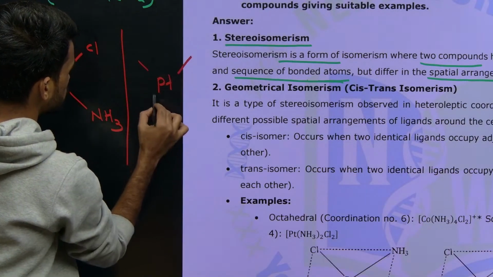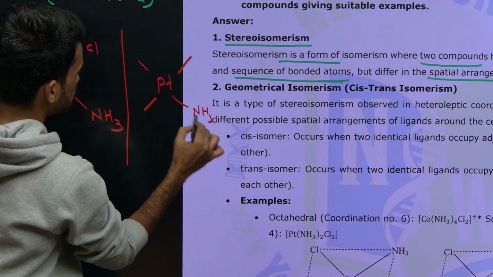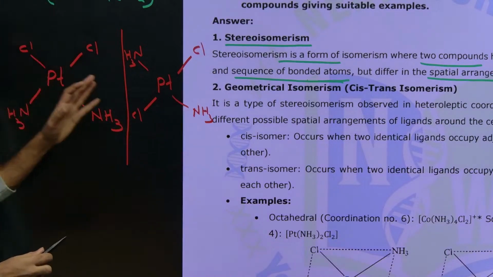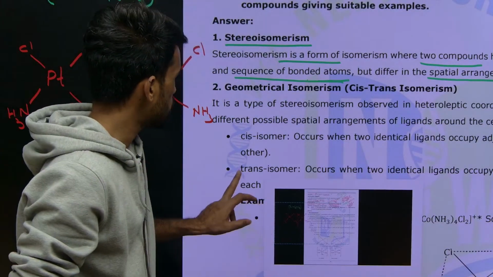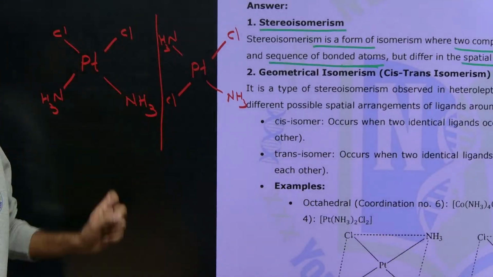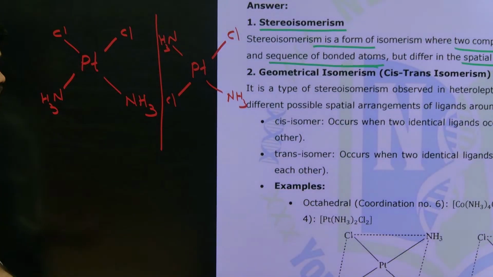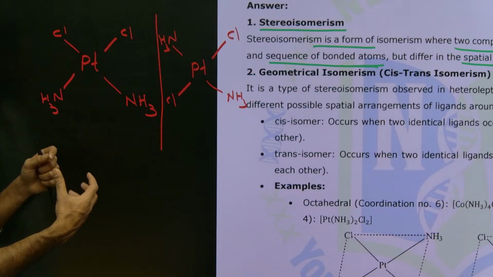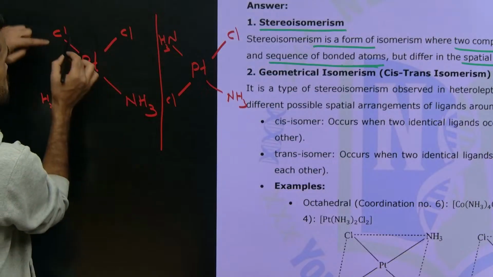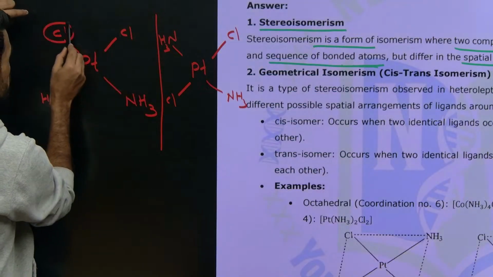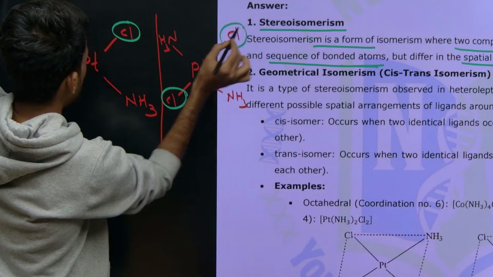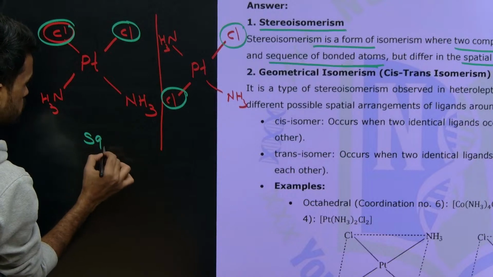Platinum, here ammonia ligand, and here ammonia ligand, and here chloride, here chloride. See, both complexes have the same chemical formula, right? But how do they differ? They have the same chemical formula, the same bond connectivity, but the spatial arrangement of atoms differs here. So these are cis to each other. It means 2 chlorine atoms are next to each other, and here 2 chlorines are trans to each other. It means this is a square planar complex. What I am saying, it's a square planar.